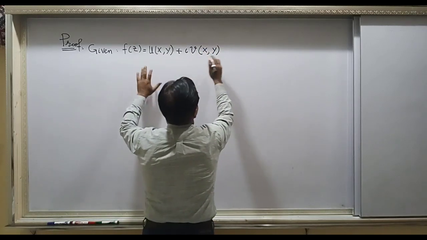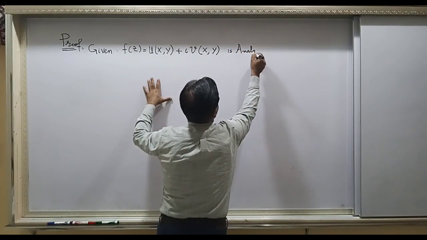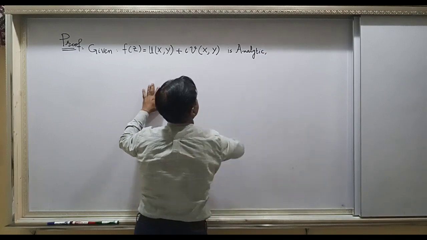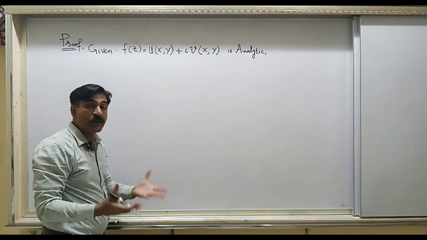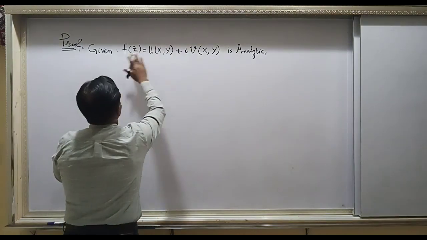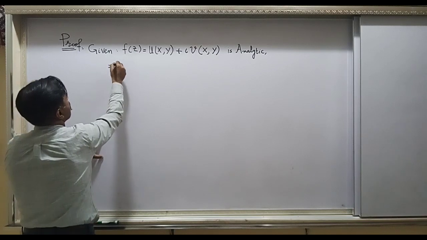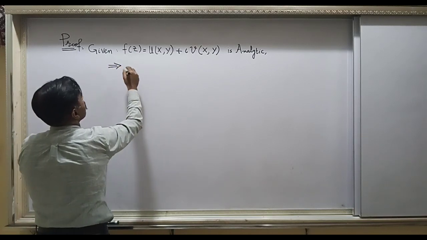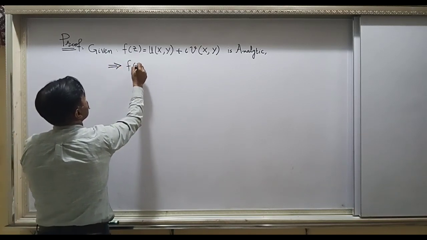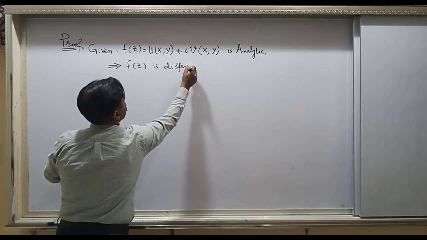So given this, f(z) is analytic. Now we have to prove the Cauchy-Riemann conditions, right? So what is implied from this line? This implies f(z) is differentiable.